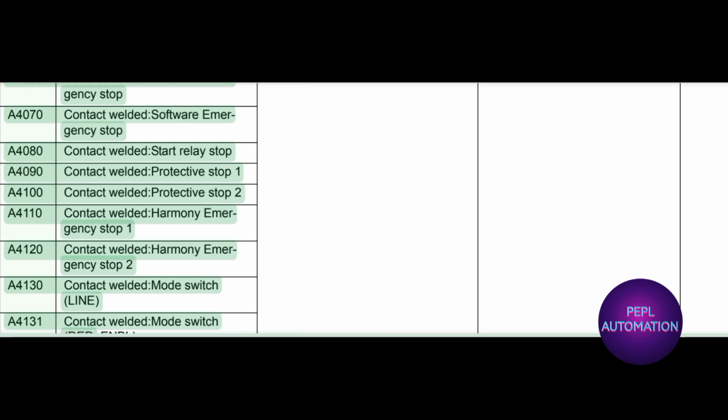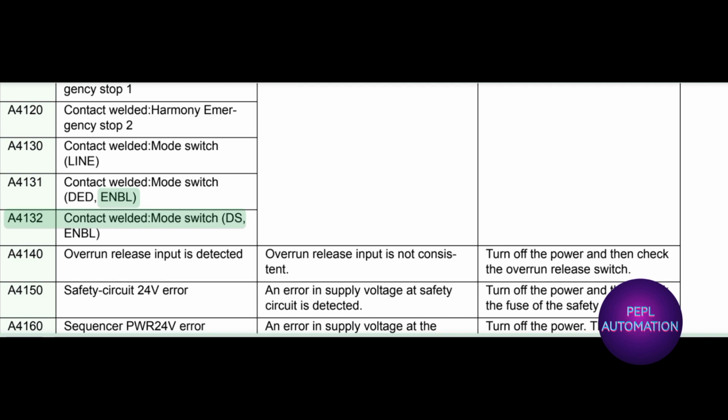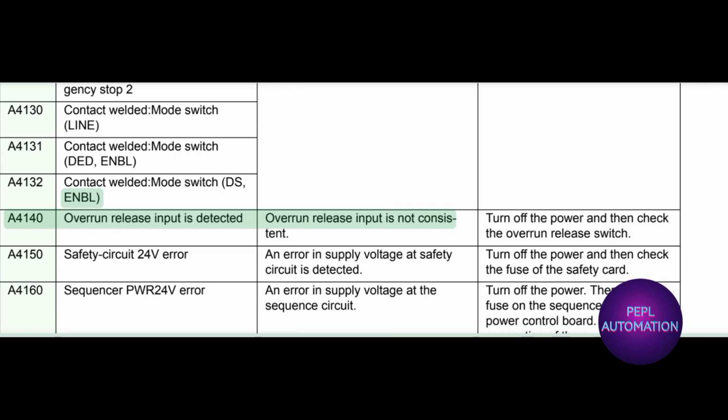A4060 contact welded, external emergency stop. A4070 contact welded, software emergency stop. A4080 contact welded, start relay stop. A4090 contact welded, protective stop 1. A4100 contact welded, protective stop 2. A4110 contact welded, Harmony emergency stop 1. A4120 contact welded, Harmony emergency stop 2. A4130 contact welded, mode switch, line. A4131 contact welded, mode switch, DS ENBL. A4132 contact welded, mode switch, DS ENBL.